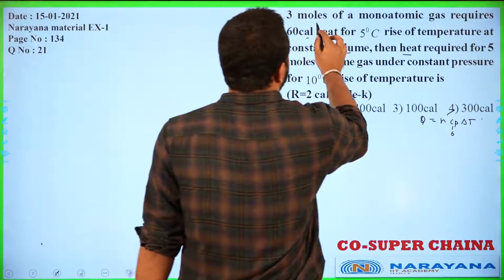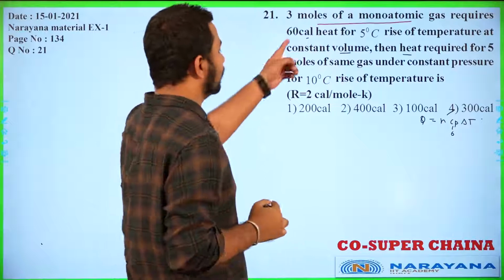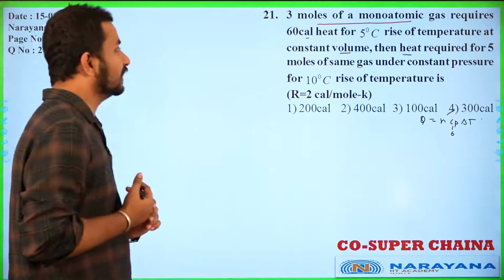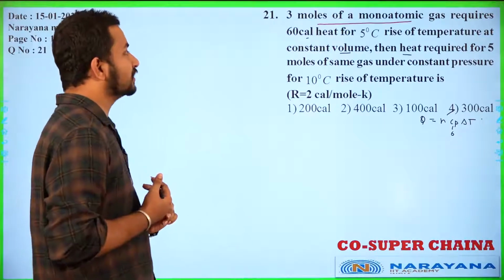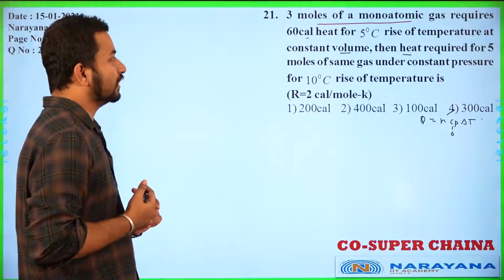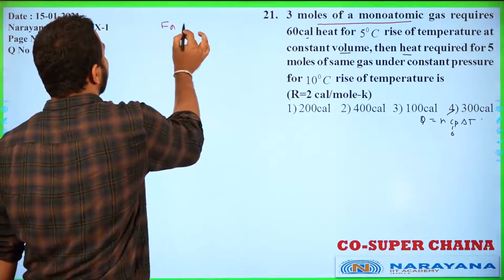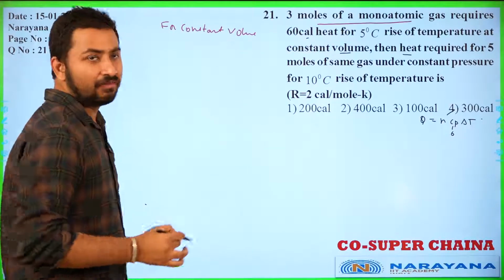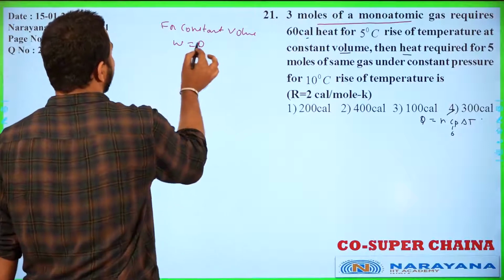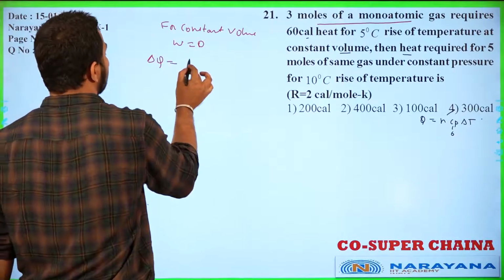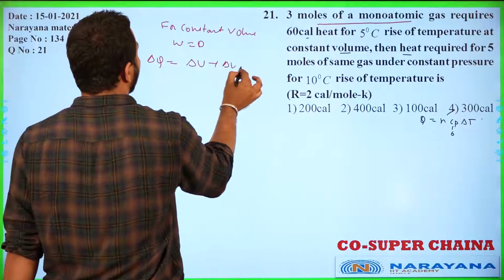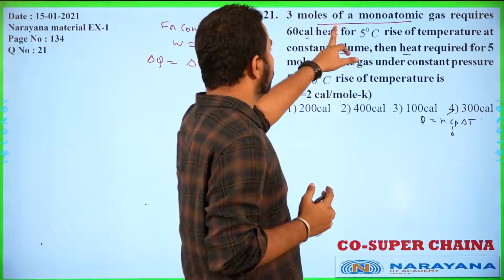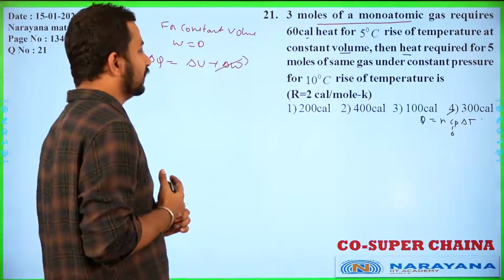3 moles of a monoatomic gas require 60 calories of heat to raise the temperature by 5 degrees Celsius at constant volume. So it is given for constant volume. So students, at constant volume W will be equal to 0. By the first law of thermodynamics, delta Q is equal to delta U plus delta W. So this becomes 0, and delta Q will become delta U.